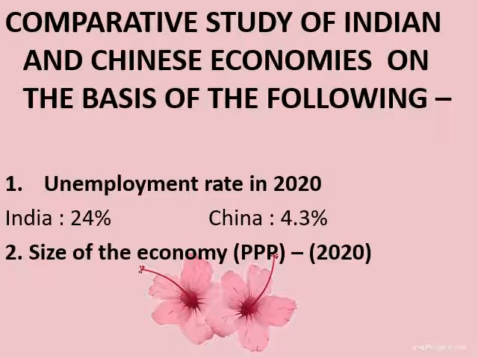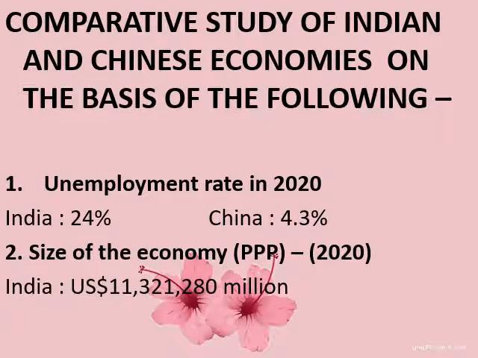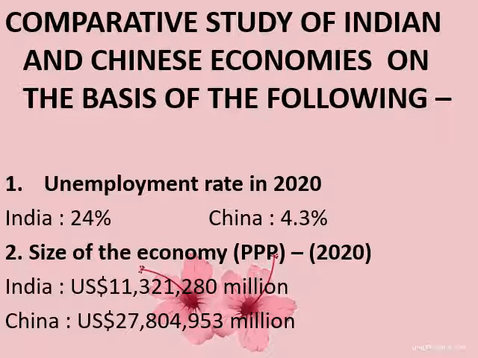Okay, so purchasing power parity in the year 2020 is, for India, 11,321,280 million dollars, that is US dollars. Whereas China is 27,804,953 million dollars, which is a lot. So it's more than India. Okay, we need to still grow to that level. We need to still develop there.